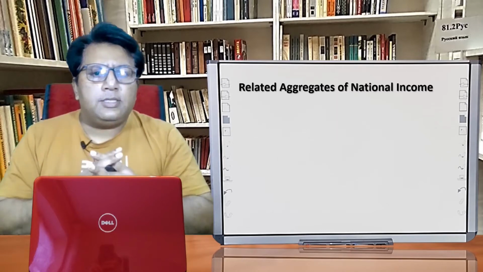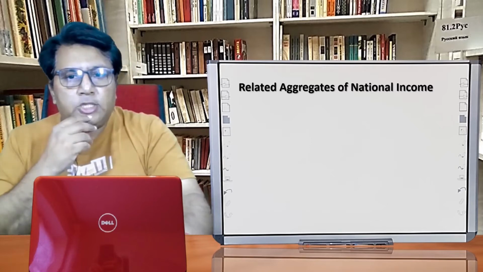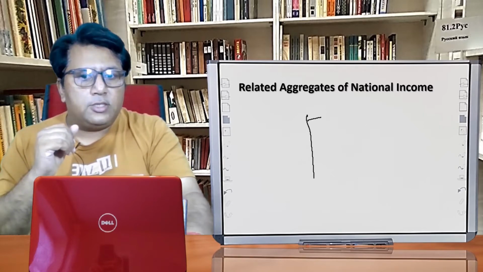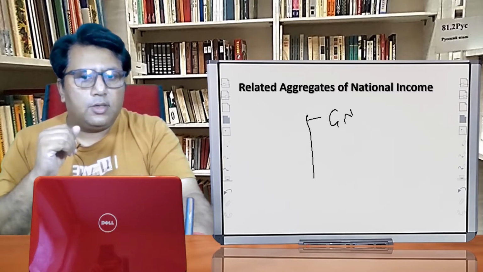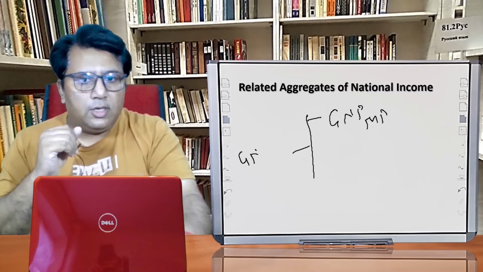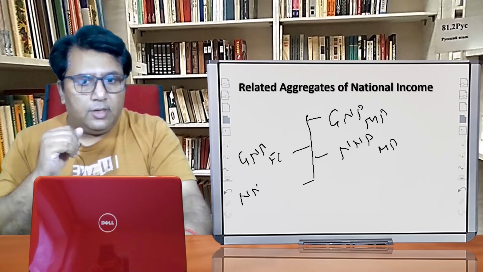Now let us discuss the related aggregates or the variants of national income. National income has 4 variants. The first one is gross national product at market price. The second one is gross national product at factor cost. The third one is net national product at market price. And the last one is net national product at factor cost.